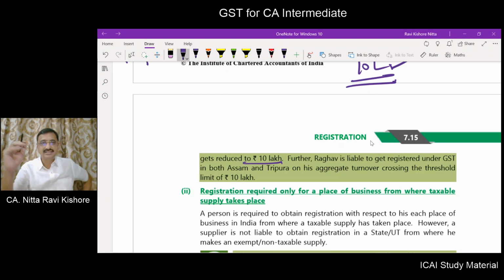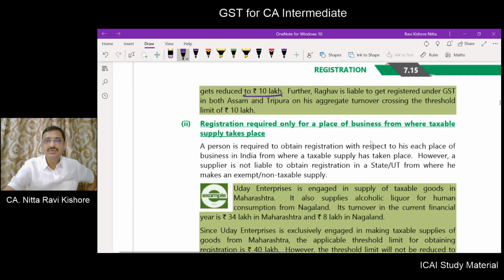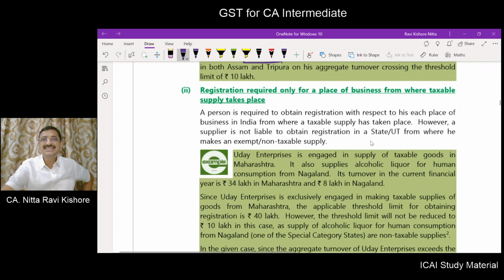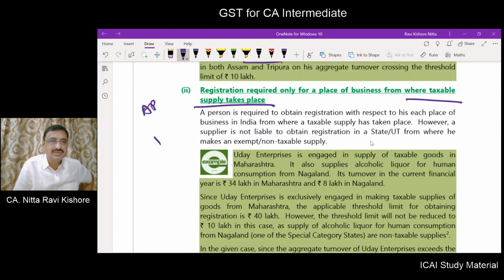Next. Registration is required only from a place of business where taxable supplies take place. If you are carrying on business in Andhra Pradesh as well as Telangana, the turnover in Andhra Pradesh is 15 lakhs taxable.